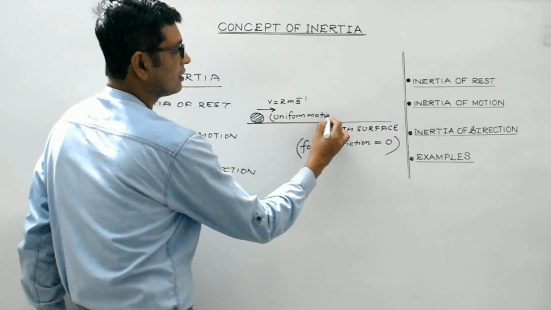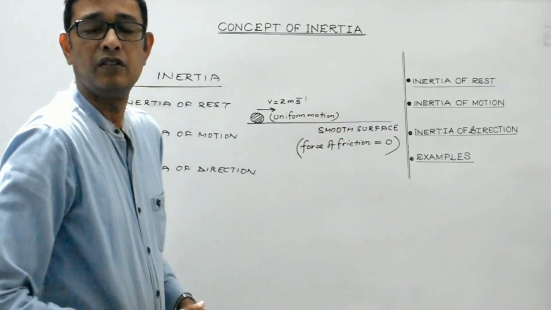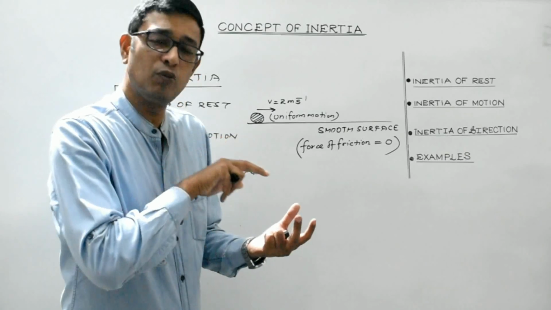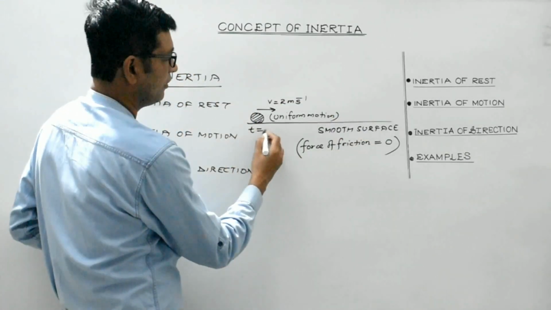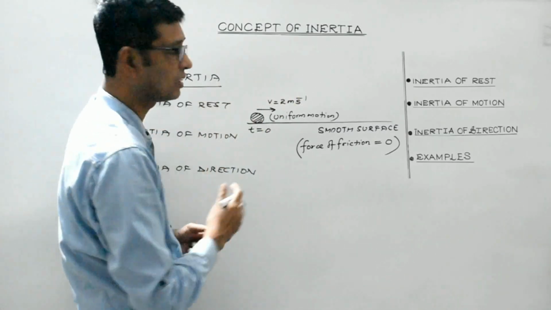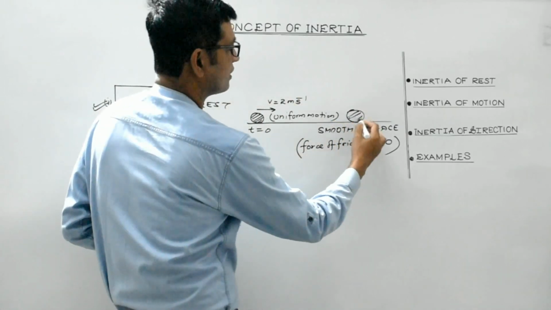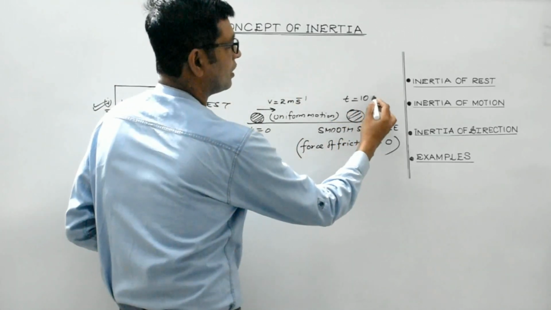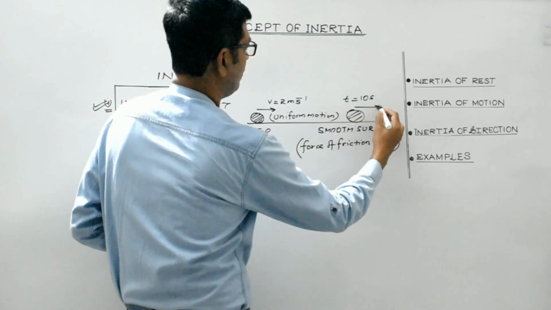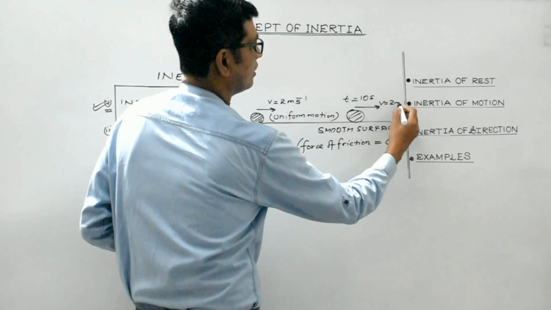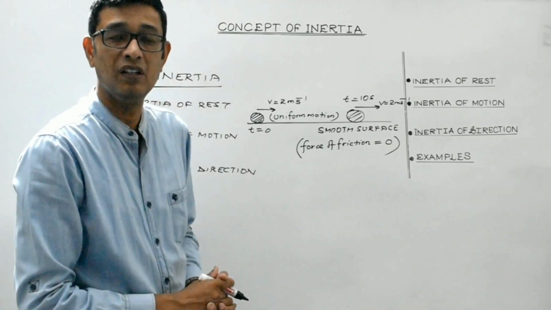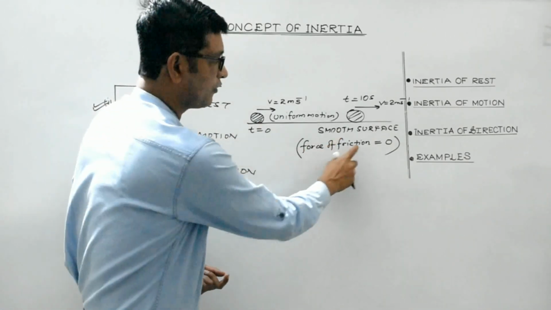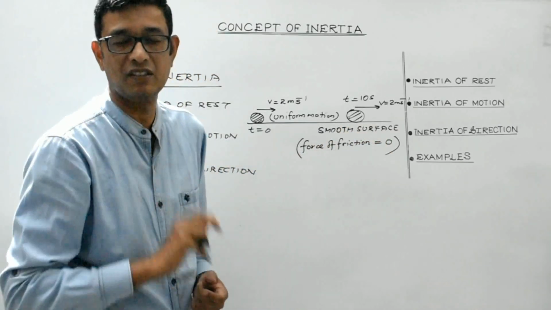So in this case, the body will keep on moving along the same straight path. Initially, it has a velocity of 2 meters per second. After 10 seconds or after 20 seconds, it will have the same velocity. That is, its magnitude as well as direction will remain the same, only when the force of friction is considered to be absent.